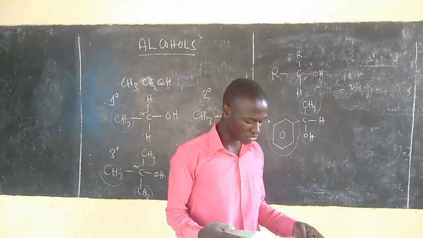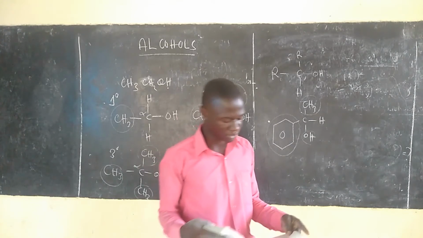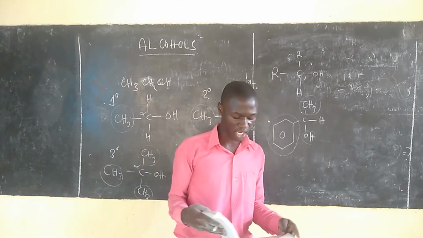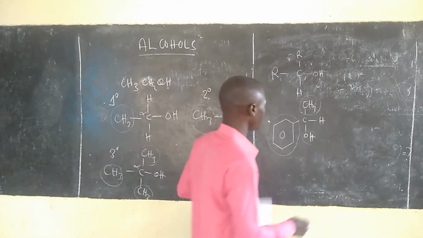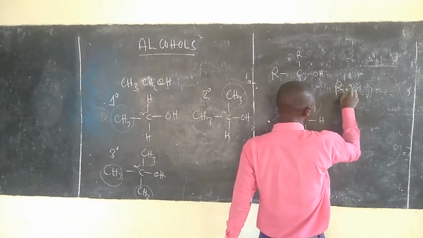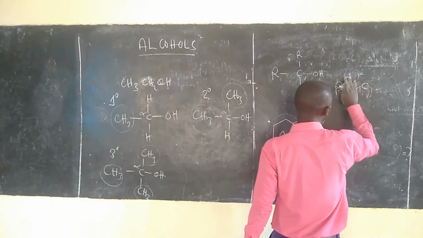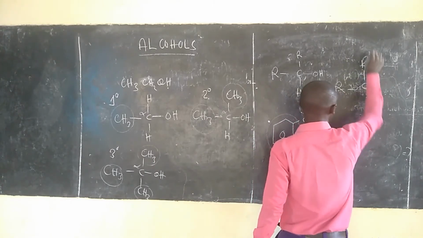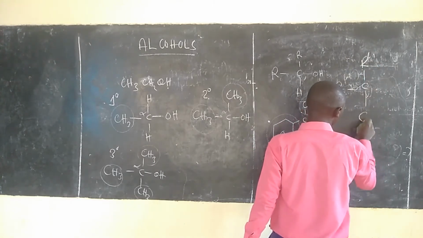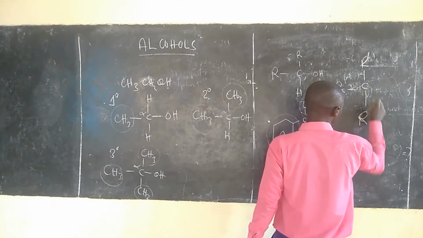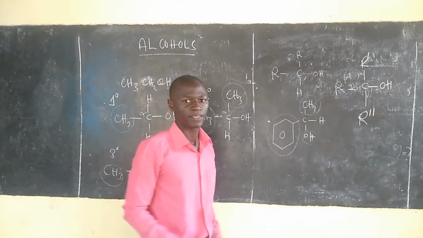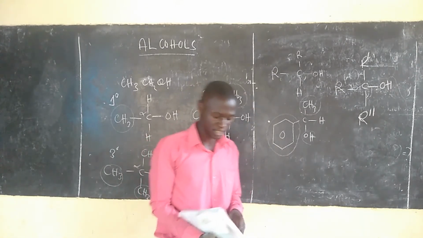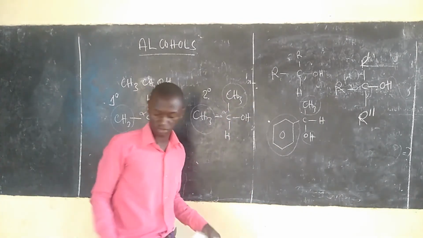Then tertiary alcohol, these are alcohol compounds which have 3 alkyl groups attached in the alpha carbon. So tertiary alcohol we have R, then we have C, we have R, we have C, we have R dash, we have C, we have R, then you have hydroxyl. Kwa hiyo hizo ndo zinakuwa kama tertiary alcohol.